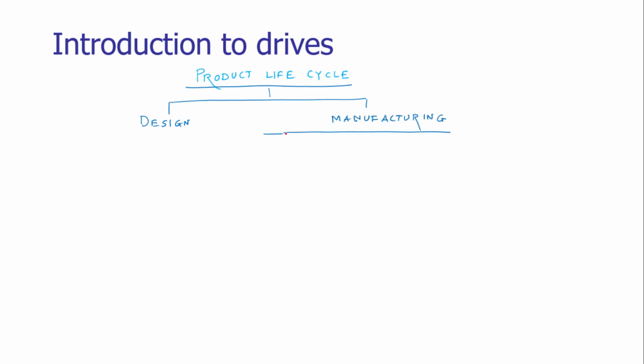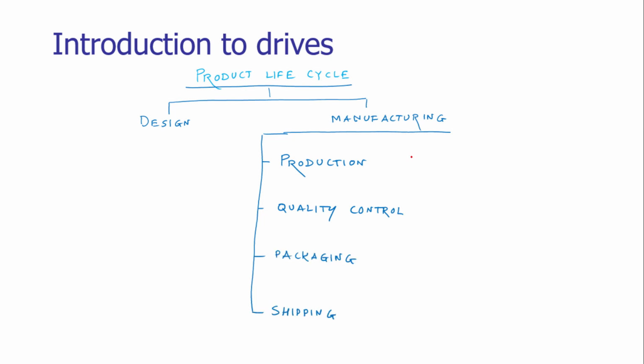In the manufacturing, we have seen that basically four operations need to be carried out. These are production, then quality control, packaging, and shipping operation. So for all these operations, we are using a variety of equipment.